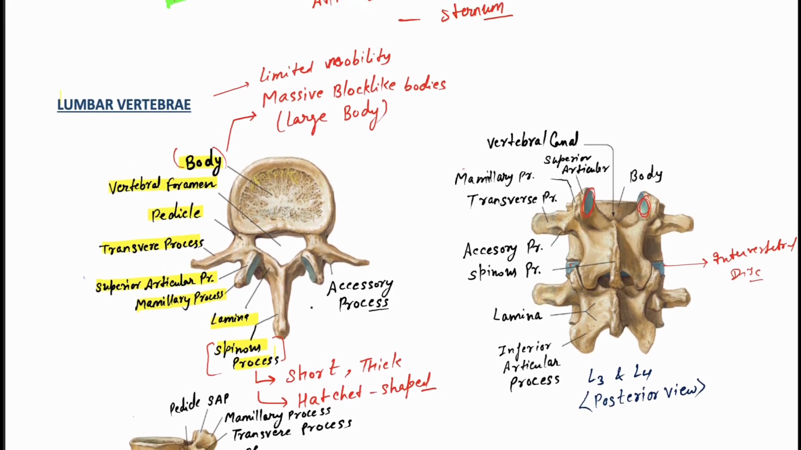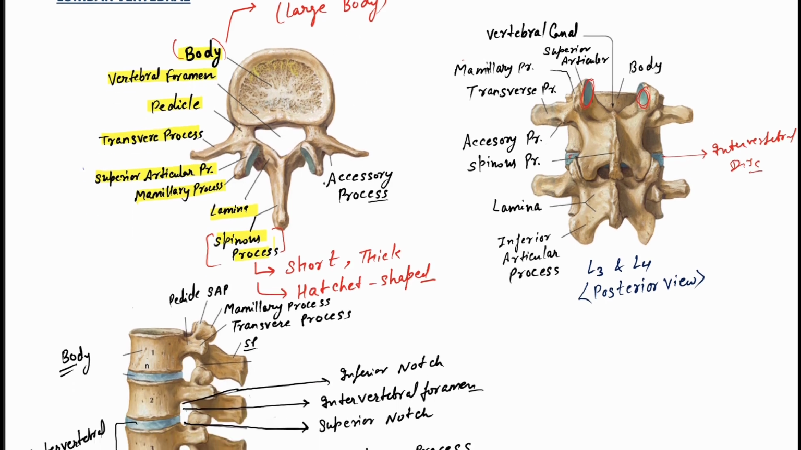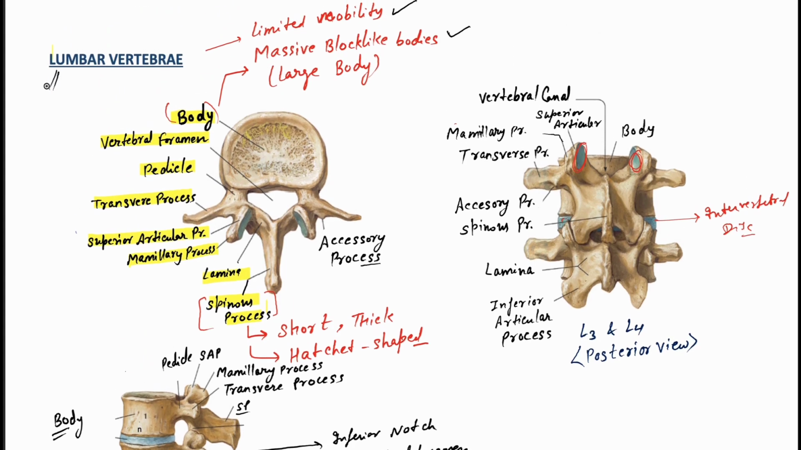So remember the things in the lumbar vertebra. In the lumbar vertebra we have limited mobility. Then we have massive block-like bodies, because it's a large body. Then we have the short, thick, and hatchet-shaped spinous process. These are the unique features that characterize or differentiate the lumbar vertebra from the other vertebra. So remember, how many do they have? One, two, three, four, or five? Yes, we have L1 to L5.